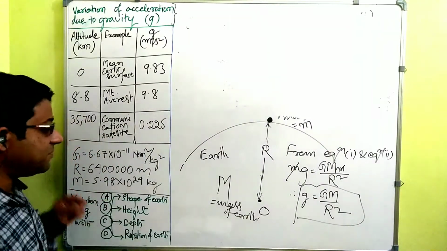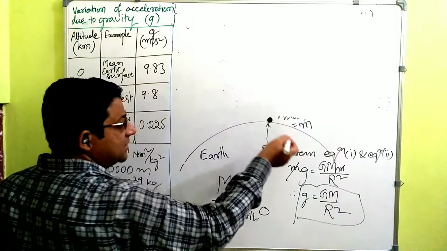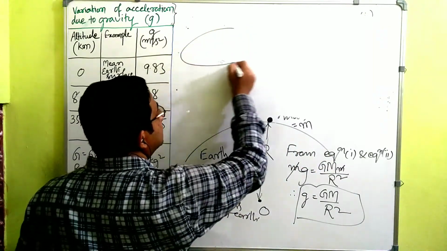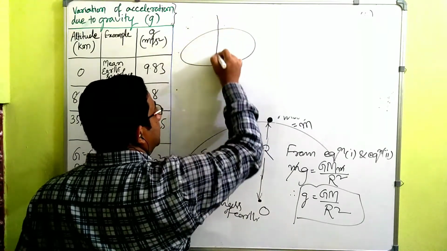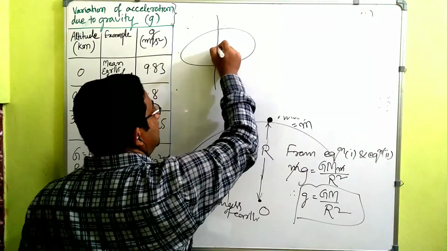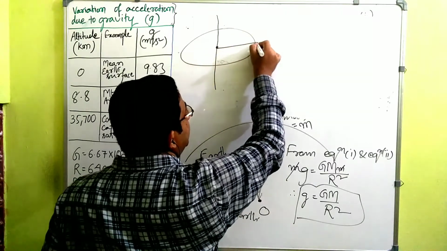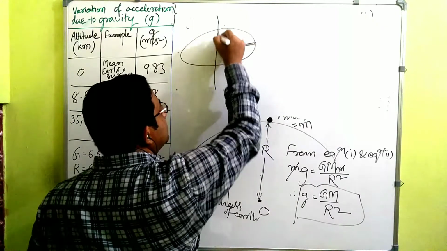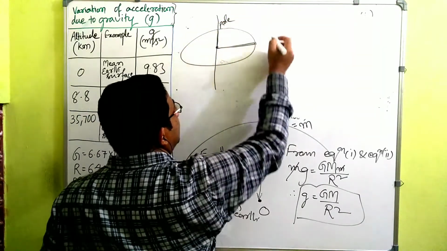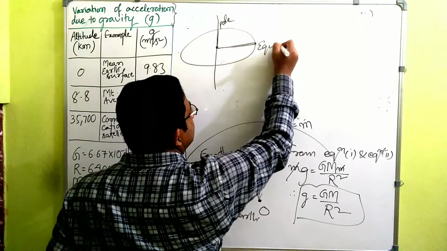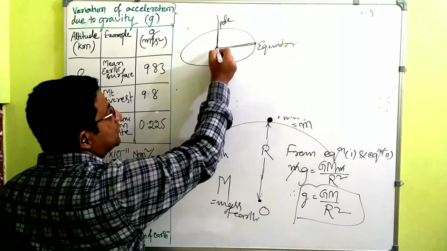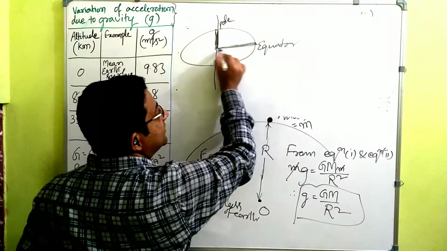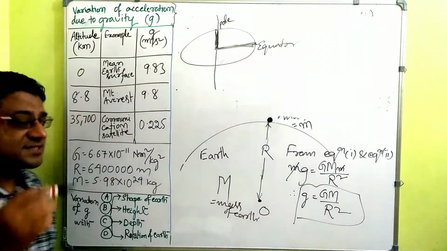One factor is the shape of earth. Actually, the earth is not exactly spherical in shape. From the center towards the equator, it has a greater distance than towards the pole. This is the pole of earth, and this is the equator of earth, right? So from here to here, what is the radius? From there to there, what is the radius? These two things are not the same.